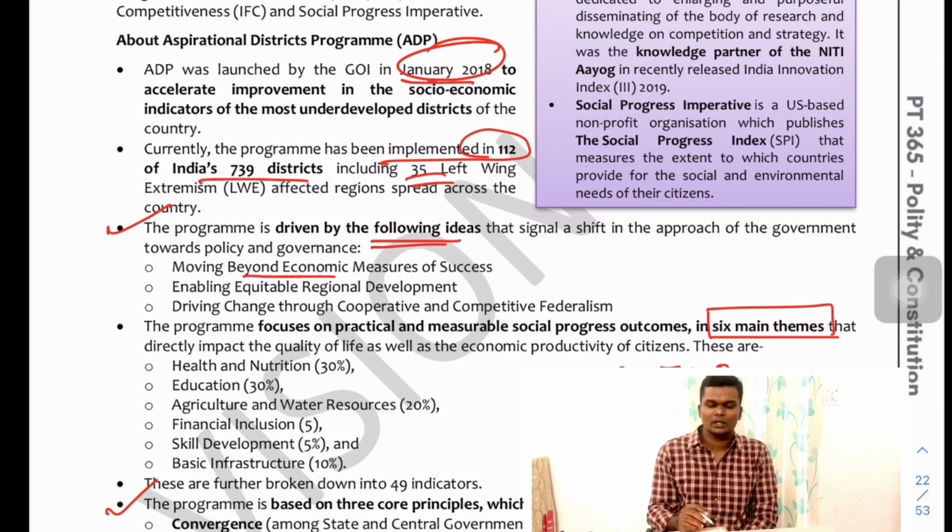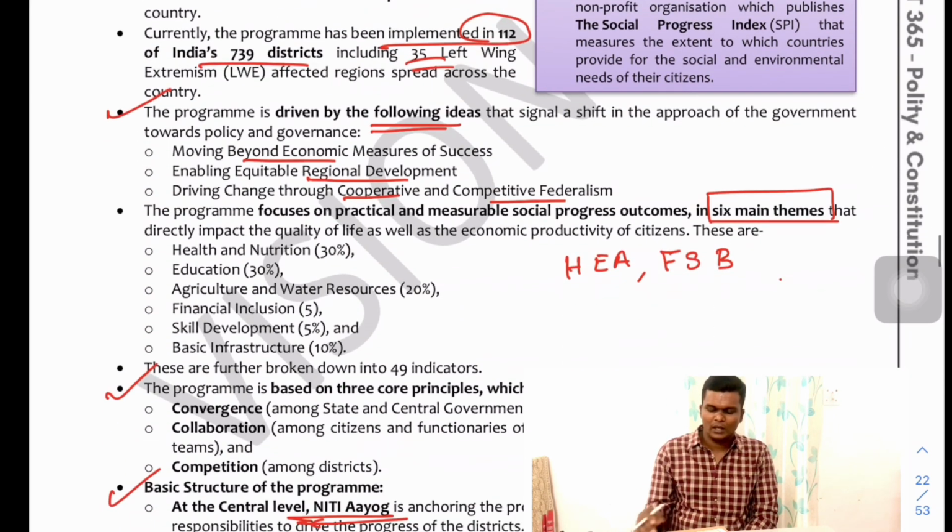35 left-wing extremist districts. And the program is driven by the idea of going beyond the economic measures and going for equitable regional development and cooperative and competitive federalism. Three major themes and three major objectives, or the policy vision, you can tell, or the ideas.